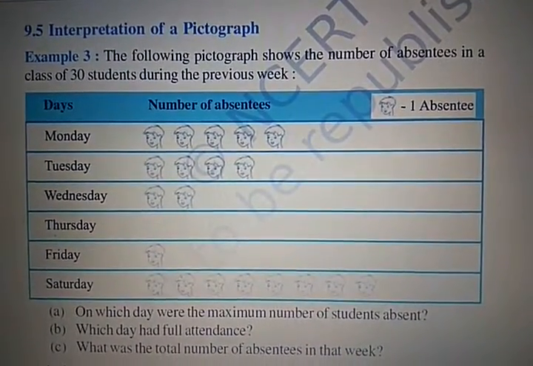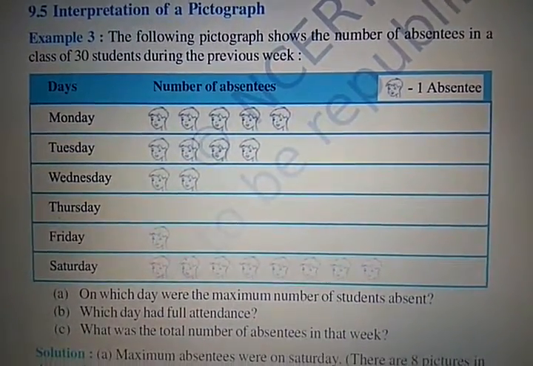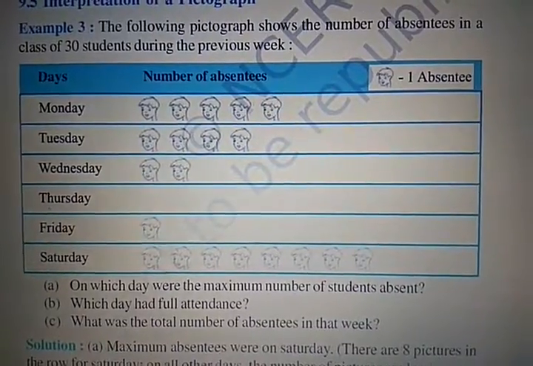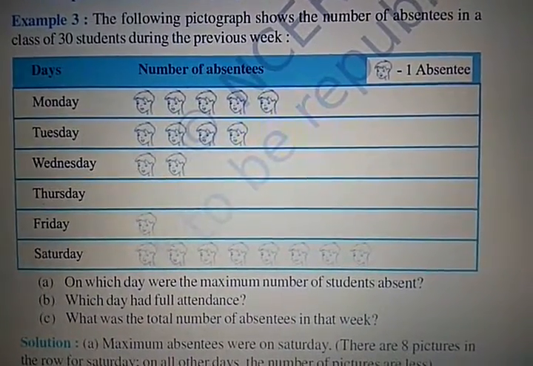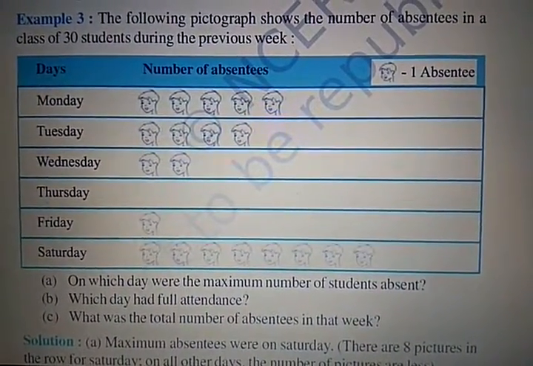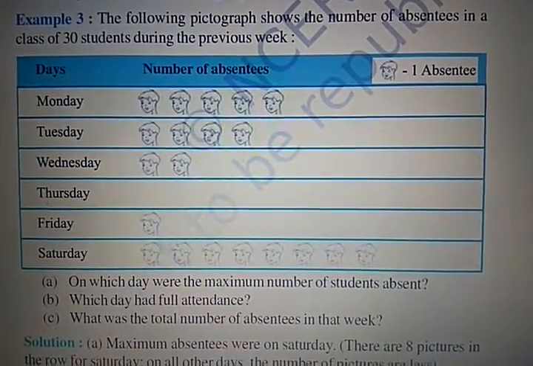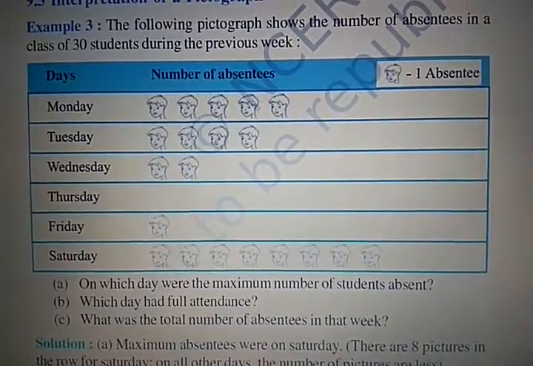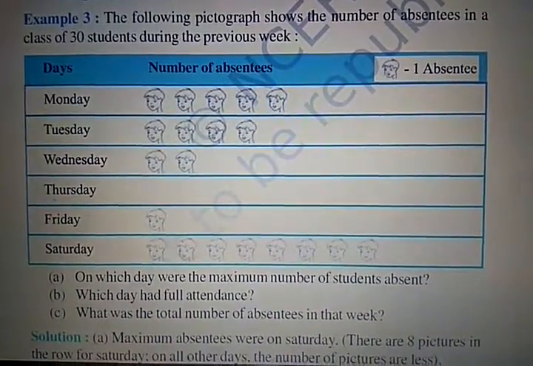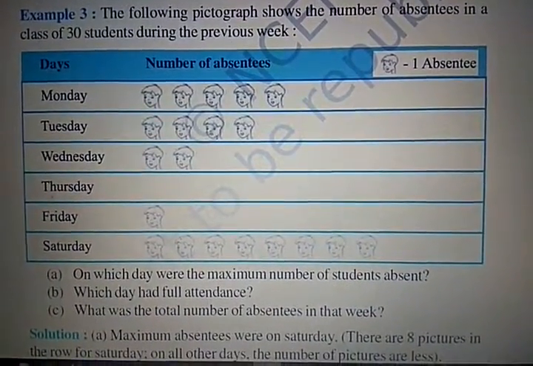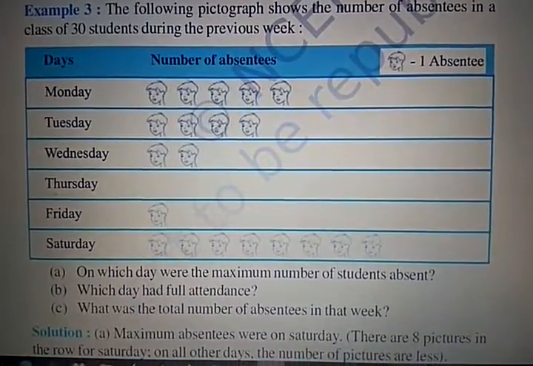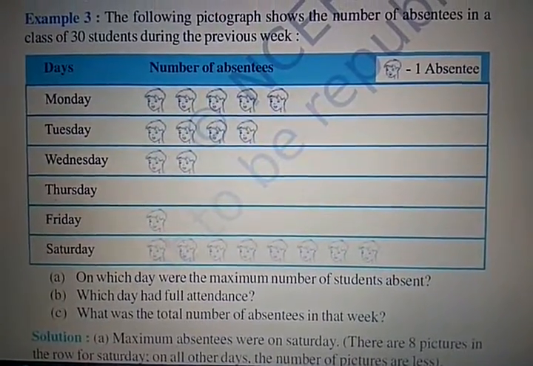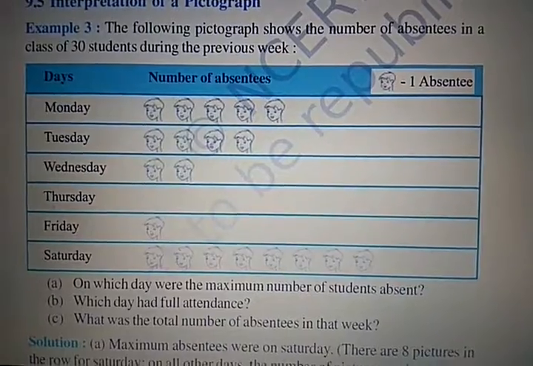Here this is the whole question which is given in the exam, and solve the following questions. First of all, you observe this pictograph. On Monday, how many absentee students are there? 5. Tuesday, 4. Wednesday, 2. Thursday, no one is absent. Friday, 1. Saturday,